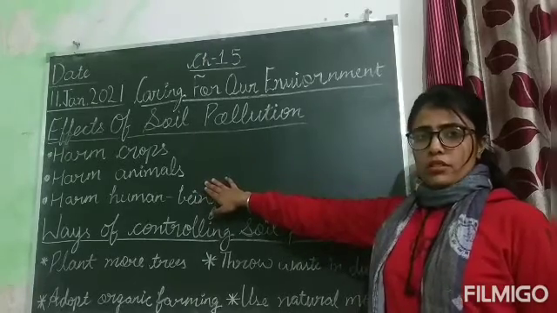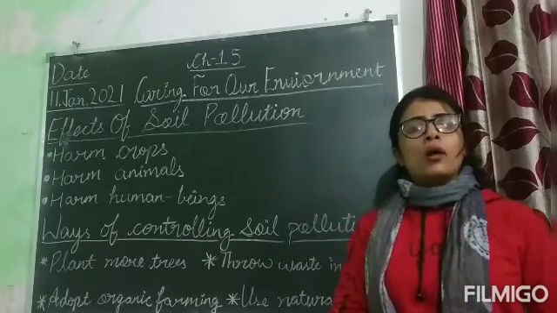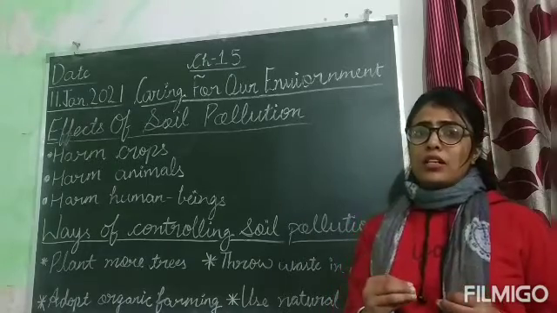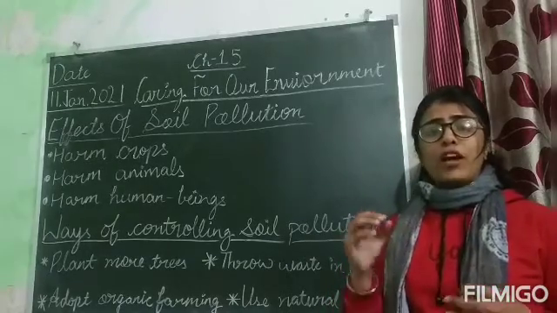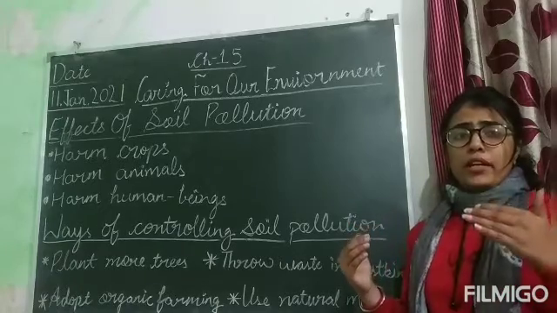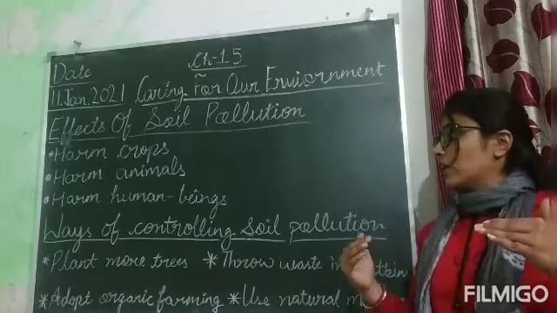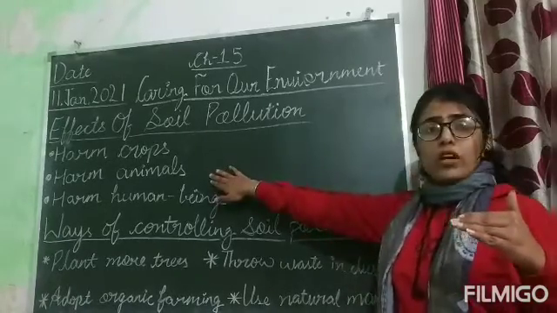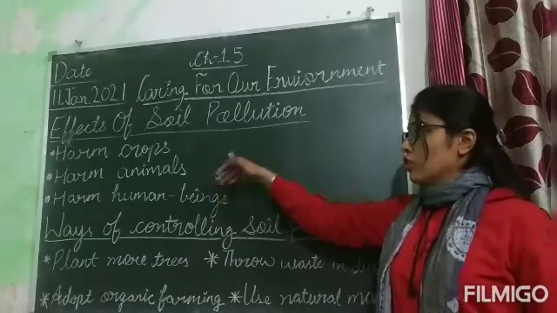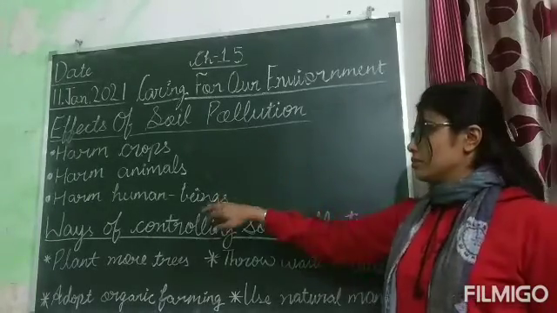Harm animals. Soil pollution also harms animals, as if animals eat those plants or those crops which are full of chemicals, or the plants which have a large amount of chemicals, that is very dangerous for our animals, and animals can die also because of the use of chemicals.